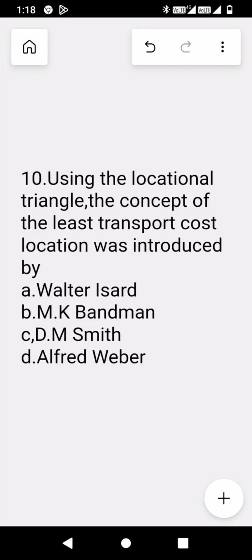The 10th question is, using the locational triangle, the concept of the least transport cost location was introduced by. So A. Walter Izard, B. M.K. Bandman, C. D.M. Smith, and D. Alfred Weber. And the correct answer is D. Alfred Weber. This concept of locational and least transport cost has been taken by the least cost theory by Weber.